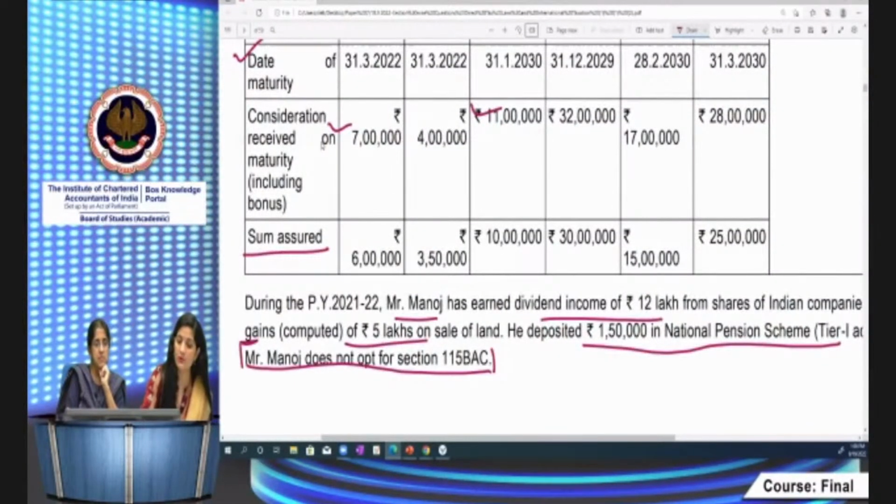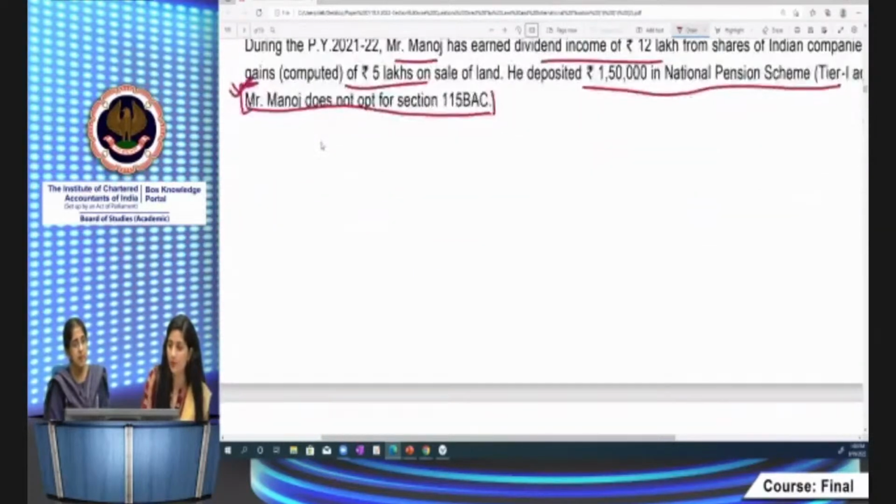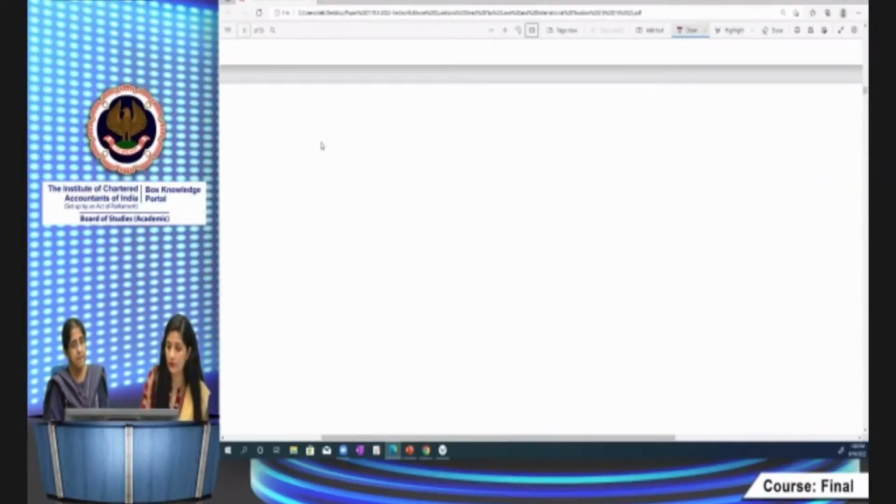This information is very important. You should again visit the question and see what information is given in the question. If the question does not specifically mention whether it's opt or not opt, then you have to make a comparison between both the things, and see which is more beneficial. Now, before analyzing more on the facts, we should move to the MCQ.